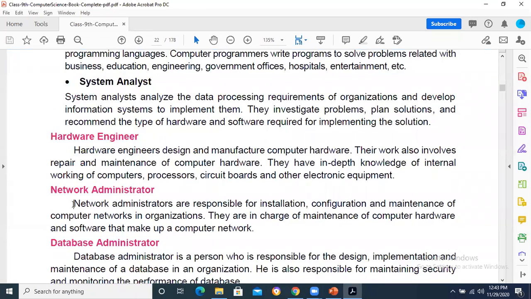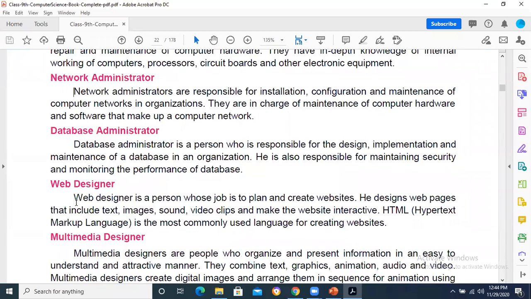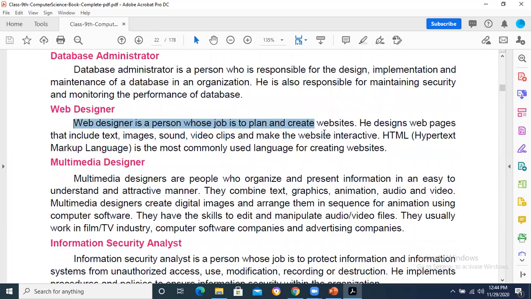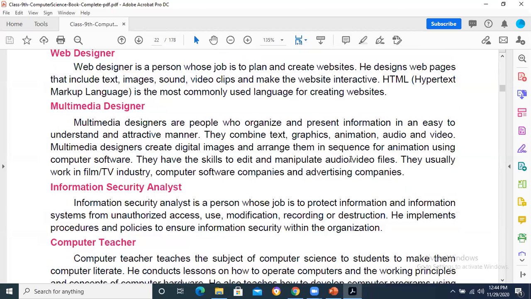Network administrator, who manages all the operations related to computer systems, cabling systems, network switches, routers, how the computers are connected, whether they are able to communicate or not, what are the user rights to perform different types of jobs on the network. Web designer, who is limited to the designing of the web pages, whether he is designing in HTML, DHTML, XML, whatever the language they are using. Server side programming, ASP.NET, whatever the tools they are using, they are concerned about that.